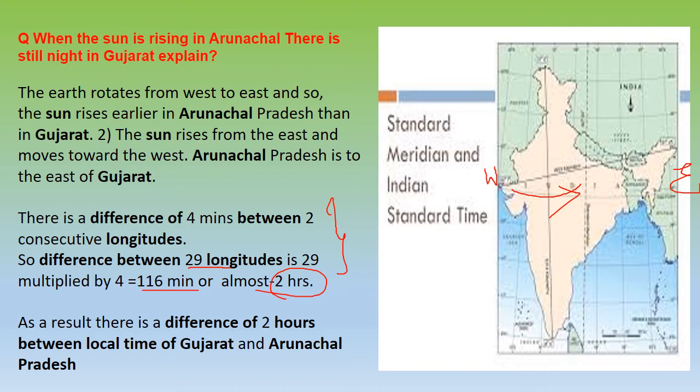Now there is a difference between two longitudes. There is a difference of 1 degree or 4 minutes between two consecutive longitudes. Now if you see, there are 29 longitudes from the west to the east part of India. So if you multiply 29 into 4, that will come to 116 minutes, which is almost 2 hours. That is how we calculate the difference of 2 hours. It is actually because the earth will move like this and the sun rises in the east.